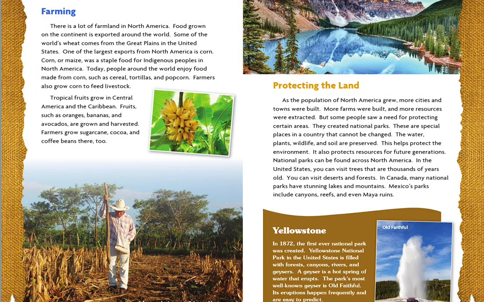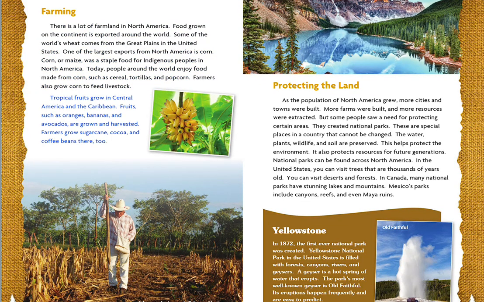Farming. There is a lot of farmland in North America. Food grown on the continent is exported around the world. Some of the world's wheat comes from the Great Plains in the United States. One of the largest exports from North America is corn. Corn, or maize, was a staple food for indigenous peoples in North America. Today, people around the world enjoy food made from corn, such as cereal, tortillas, and popcorn. Farmers also grow corn to feed livestock.